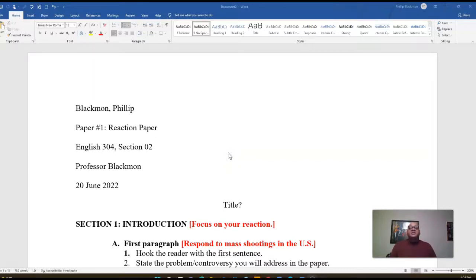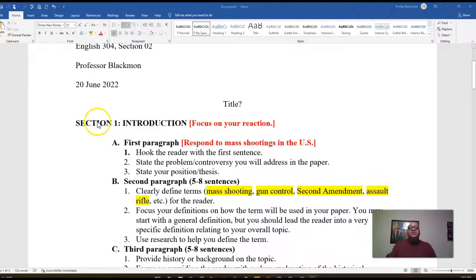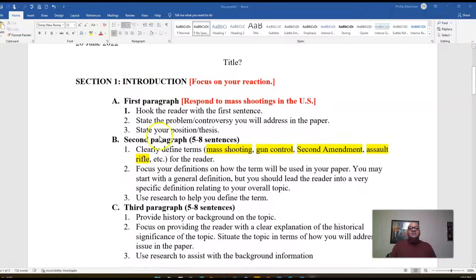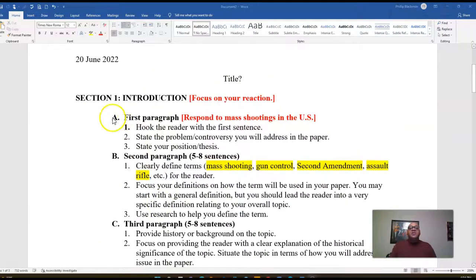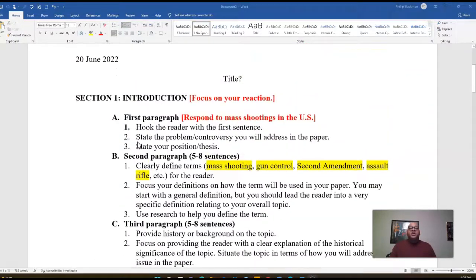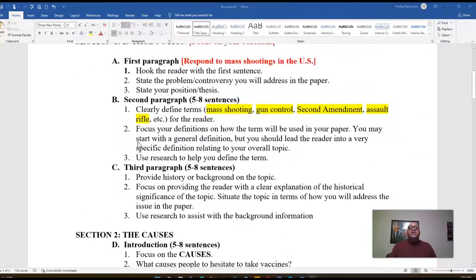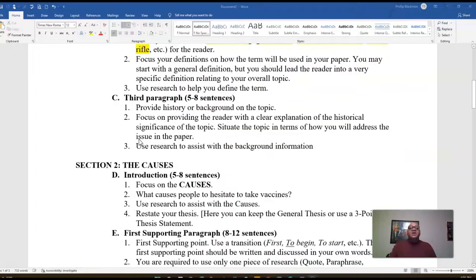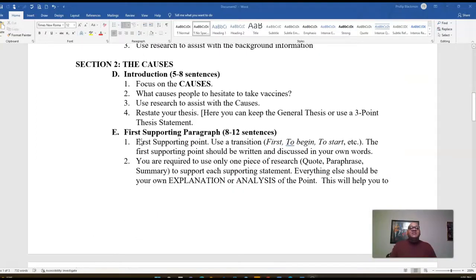So this is day 2. On day 1, you formatted the paper. You made sure that you had all of the sections. You copied that. You made sure that you wrote your first 3 or 4 paragraphs for the paper. Today, day 2, we want to talk about writing section 2, the causes.